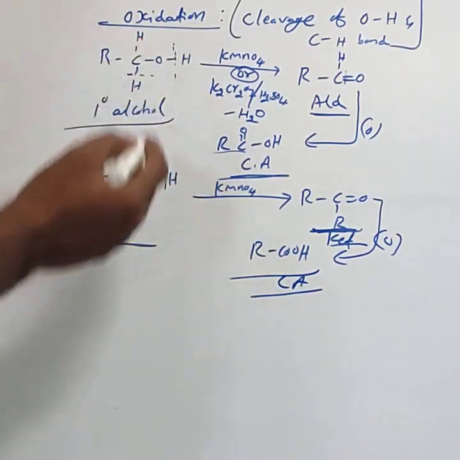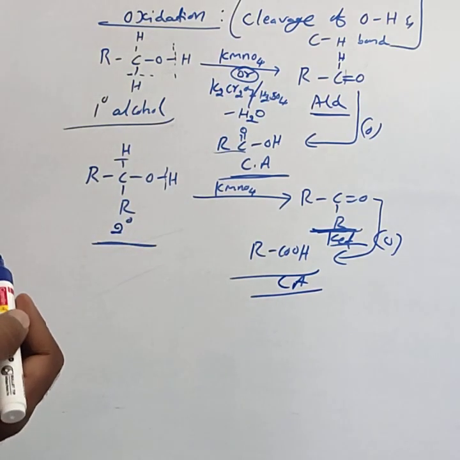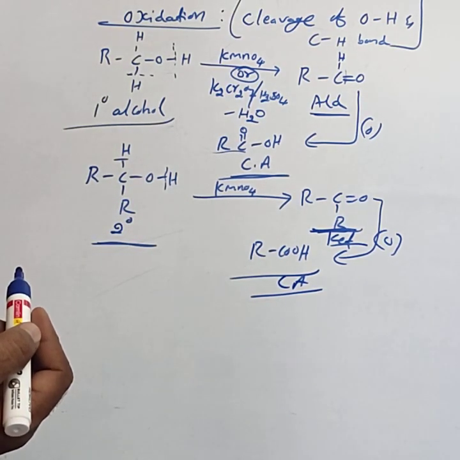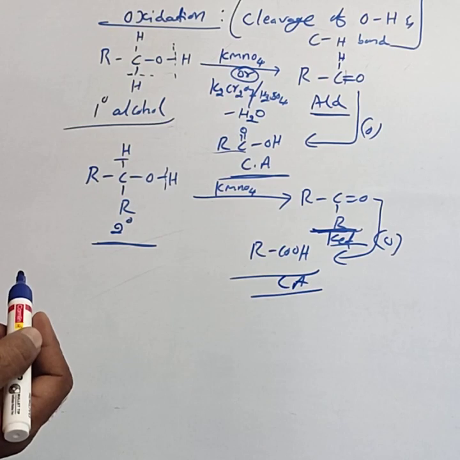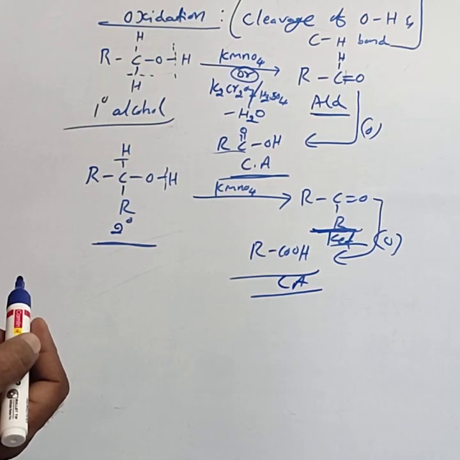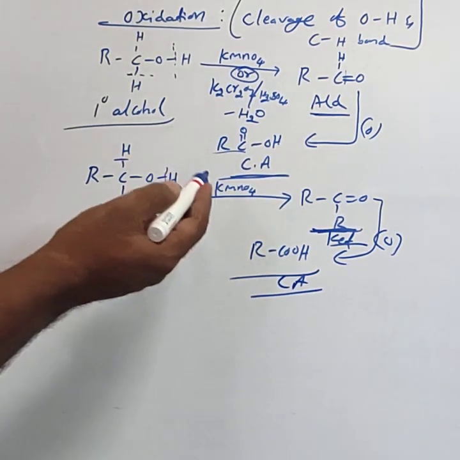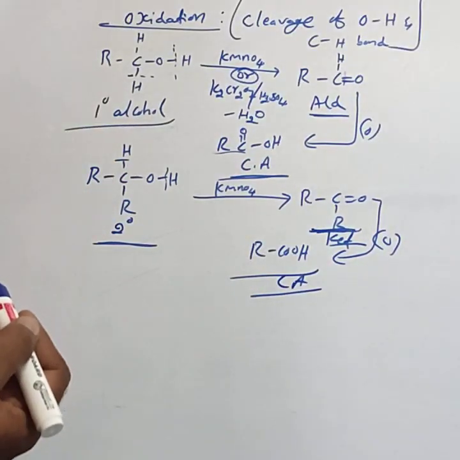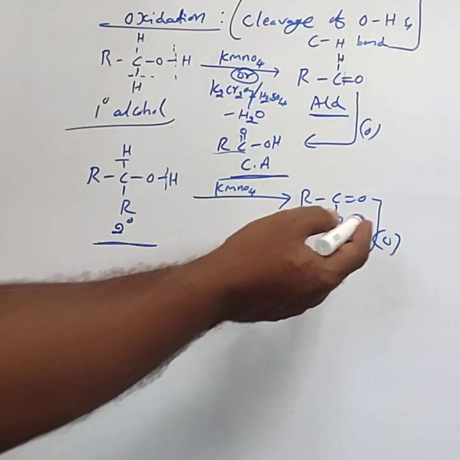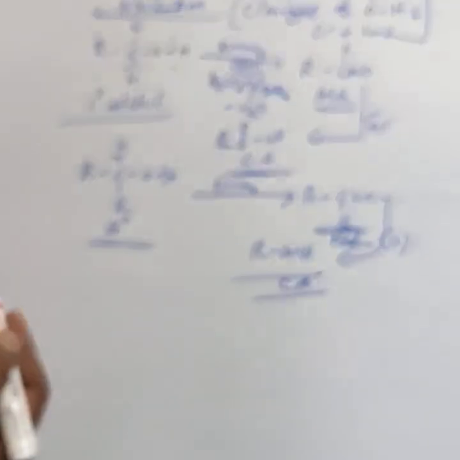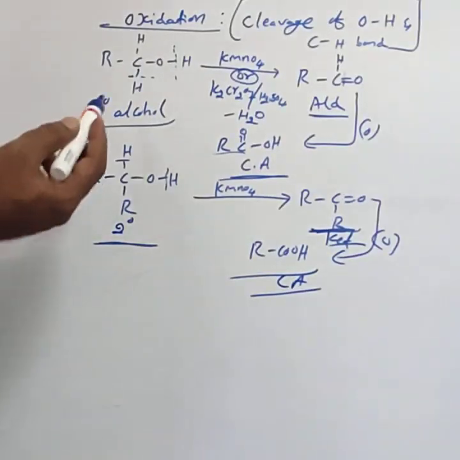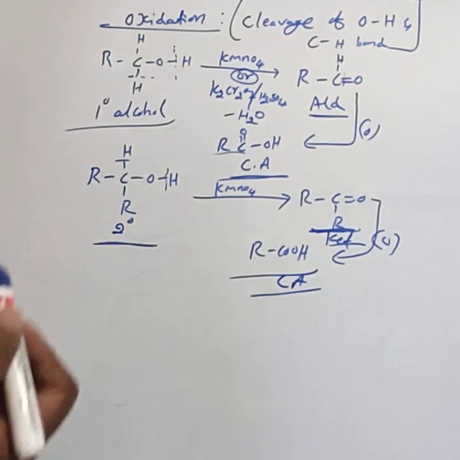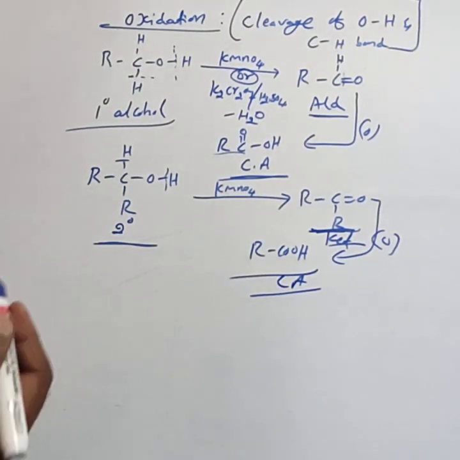This is the primary and the secondary alcohol. Generally, tertiary alcohols do not undergo oxidation easily, but under elevated conditions they form ketones containing a lesser number of carbon atoms, and on further oxidation they form carboxylic acid. In our syllabus, they mention only primary and secondary alcohols.